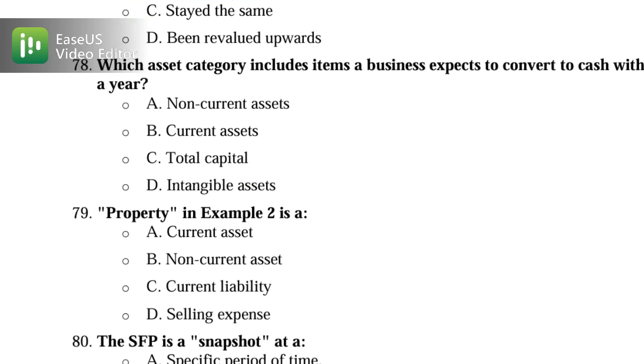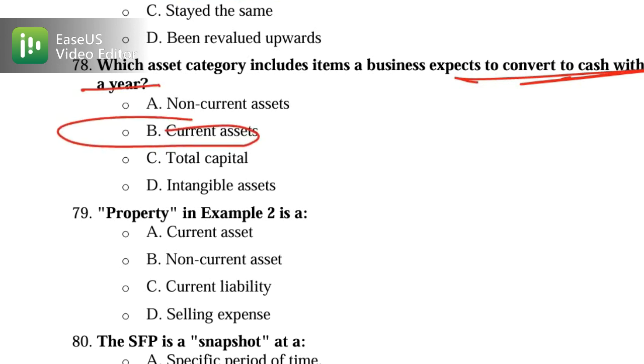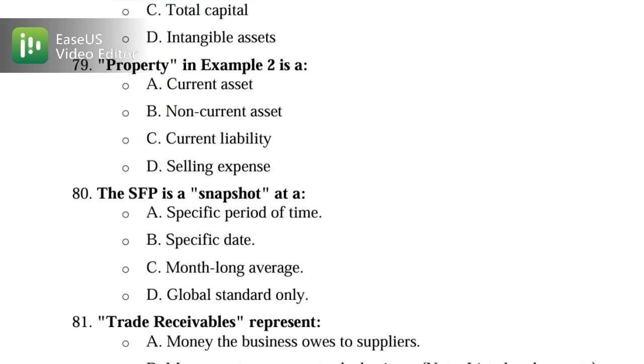78 is: which asset category includes items a business expects to convert to cash within a year? So we know that it is your current asset, and option B is the correct one. Okay, we have discussed up to now 78 MCQs. Now let's move on to 79. Property is about classification. So is property your current asset, non-current asset, current liability, or selling expense? So this is your non-current asset.